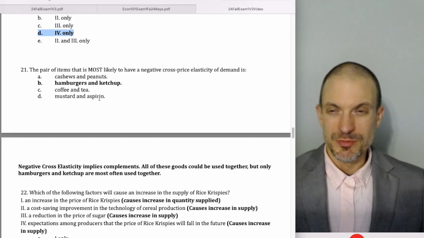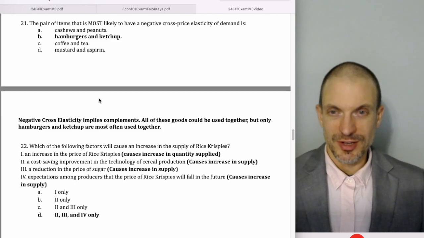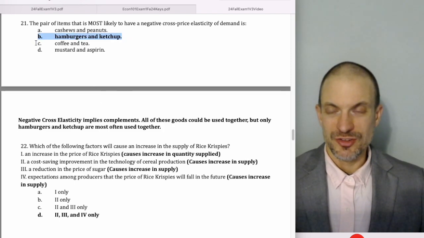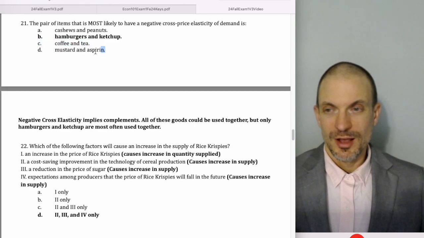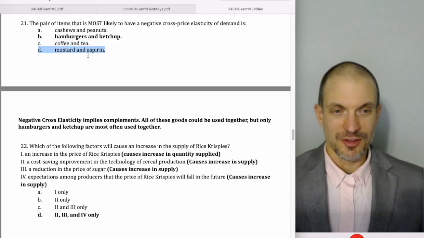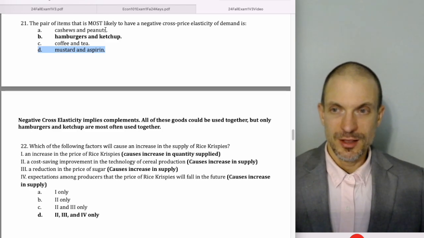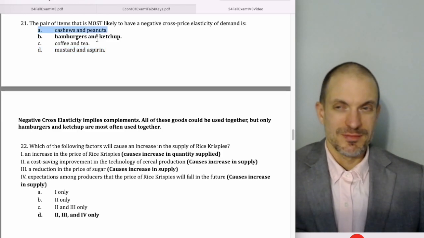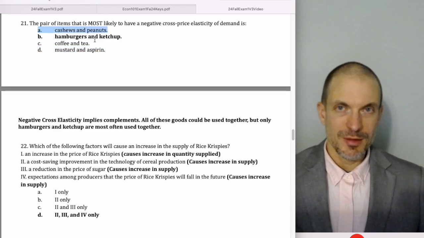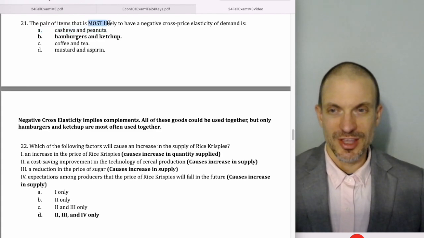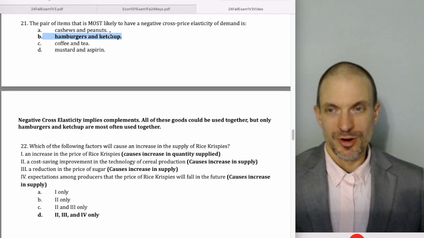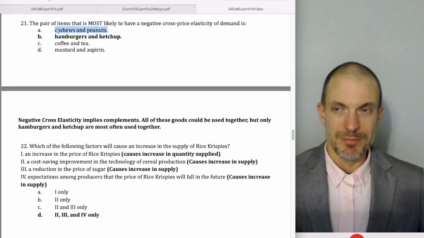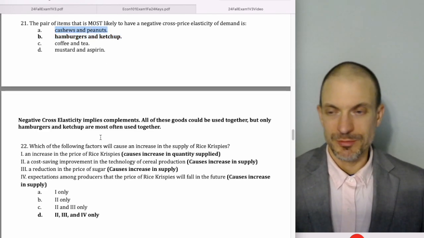The pair of items most likely to have a negative cross elasticity. Negative cross elasticity means complements. That'd be hamburgers and ketchup. So coffee and tea are commonly expected to be substitutes. Mustard and aspirin are assumed to be unrelated. Cashews and peanuts, I mean, maybe we could talk about them being complements, except I'm asking most likely, and most likely is definitely hamburgers and ketchup, whereas you could make a better case for cashews and peanuts being substitutes.